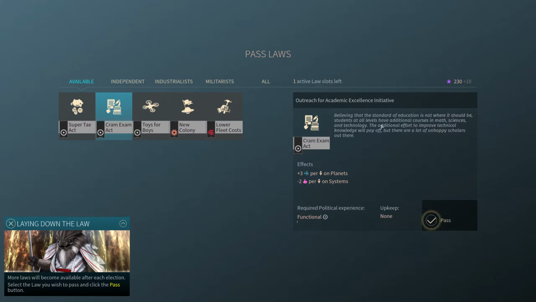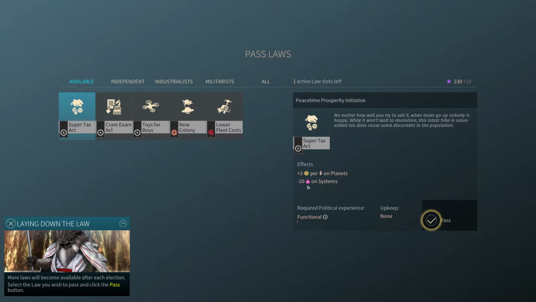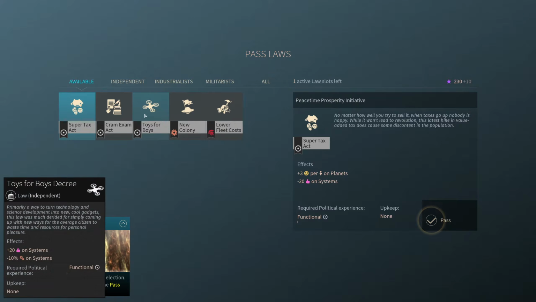Why are they unhappy? Oh, because we're telling them that they're not doing their job, basically. Oh, we're making them work harder. Oh, the teachers are complaining because we're making them work harder. All right, so we get +3 science per population on planets, but -2 approval per population. Over here, it's +3 dust, but -20. Golly, -20 approval on systems.